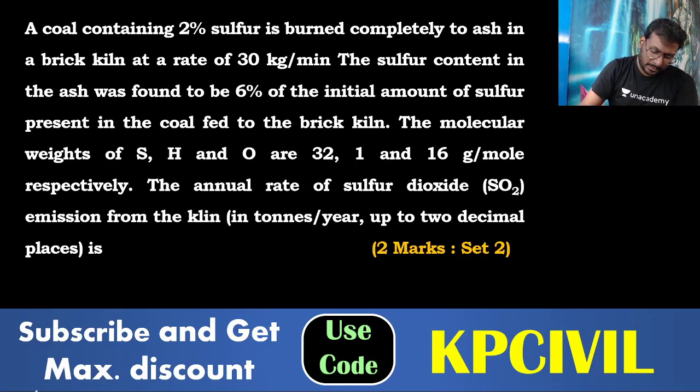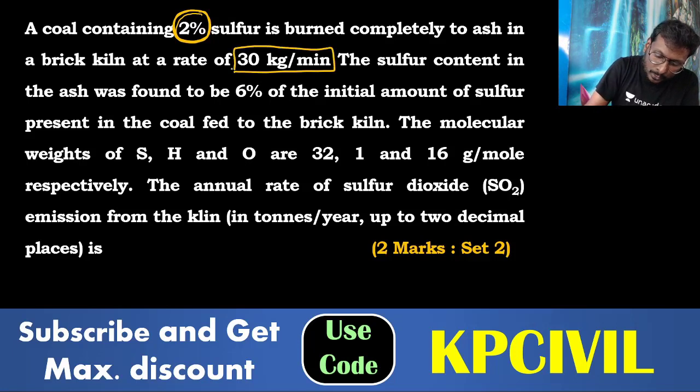Last question of the session. Coal containing 2% of sulfur, sulfur available in the coal 2%, burned completely to ash in a brick kiln at a rate of 30 kg per minute. So coal is 30 kg, na?